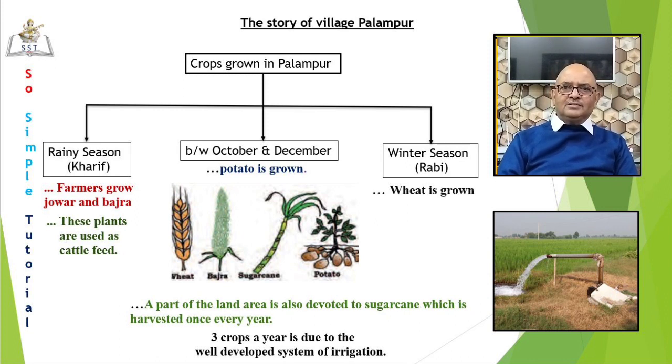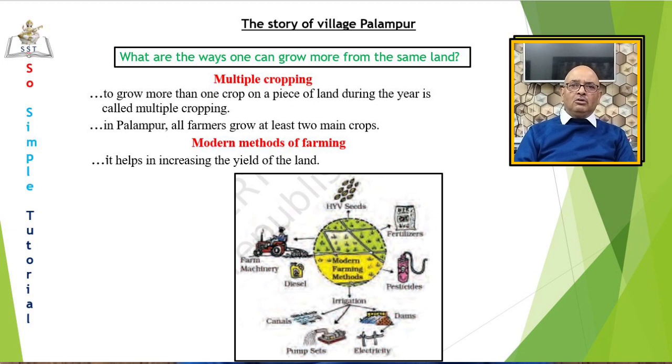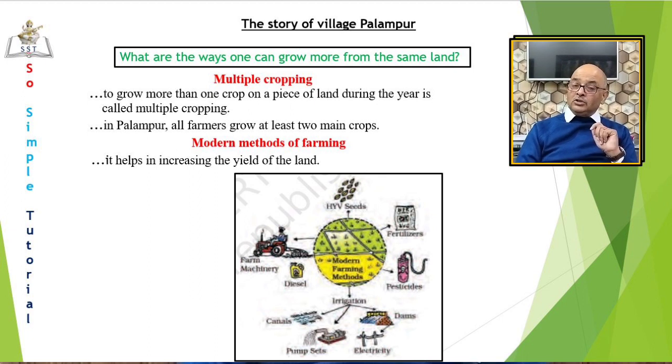Let us now discuss, is there any way one can grow more from the same land? This is a valid question today since land area is fixed everywhere. One way of increasing production on a given piece of land is multiple cropping. This is what was practiced in Palampur. So, what is multiple cropping? Growing more than one crop on a piece of land during a year is called multiple cropping.